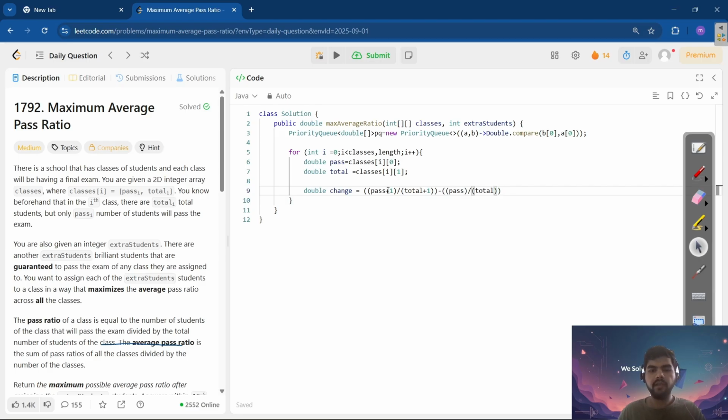So we are just adding one student and seeing the difference, the change in that. And we'll just simply add it. We're not doing anything here. We'll just add it. New double.